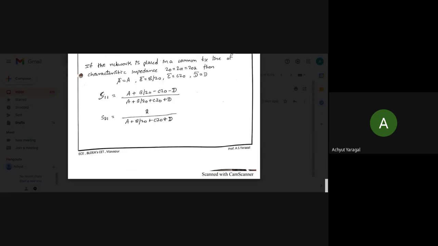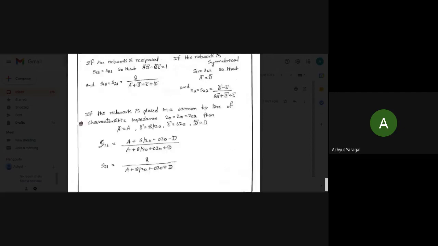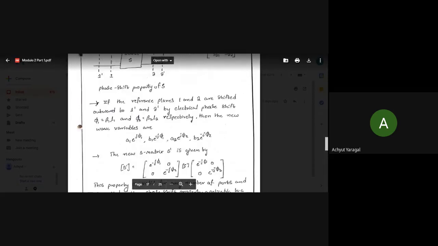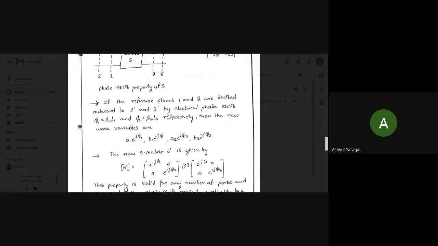Now, this is the end of the topic. I have already made one video regarding part one, and this is the second video concerned with part one only. So I will summarize what we have learned today. The first thing we learned is the properties of the S parameters. The first property is that the diagonal elements should be equal to 0 for a perfectly matched network.